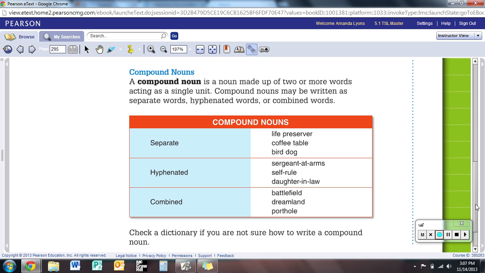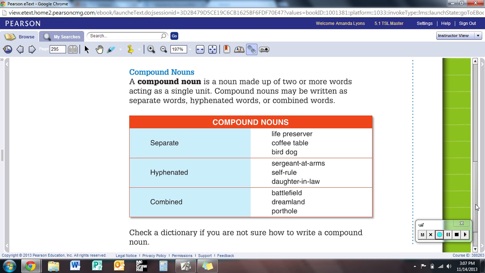So in the red box you see examples of compound nouns. Separate with a space between them you see life preserver, coffee table, and bird dog. Hyphenated, you see three examples there: sergeant-at-arms, self-rule, or daughter-in-law. That's something we're most familiar with, the in-laws.